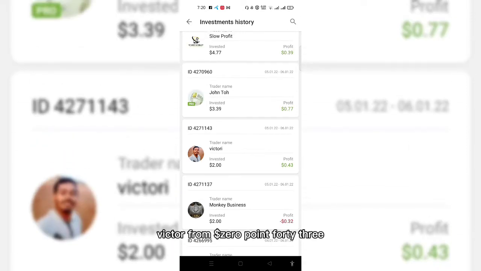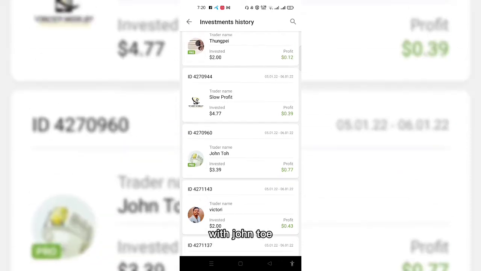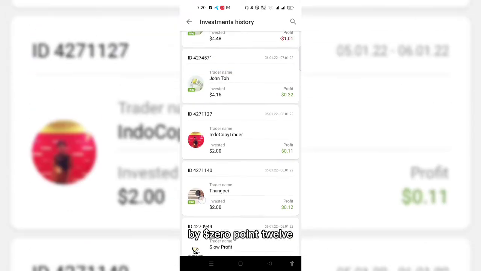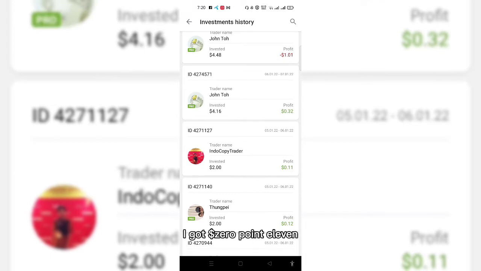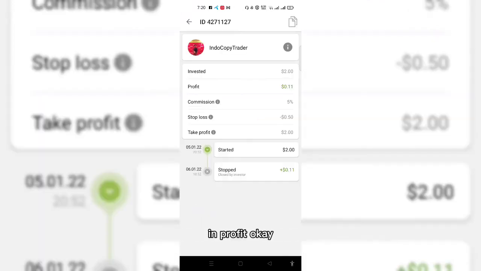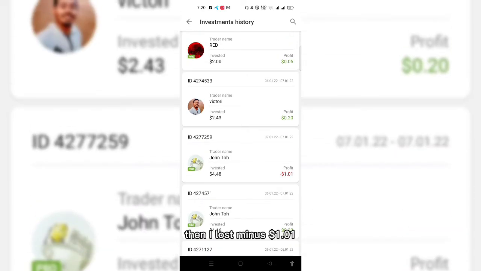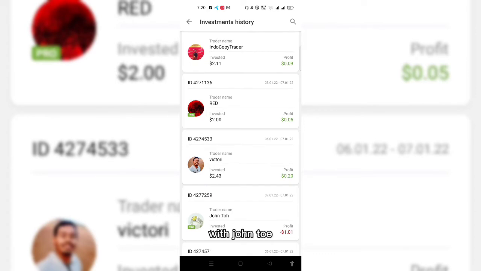Then I got a profit from Victory of $0.43. With Withou, I got a profit of $0.77. With slow profit, I again got a profit of $0.39. With Thank You, $0.12. And in copy trading, I got $0.11 in profit. Okay, and we're going with Withou now, which gave me a profit of $0.32. Then I lost -$1.01 with Withou.